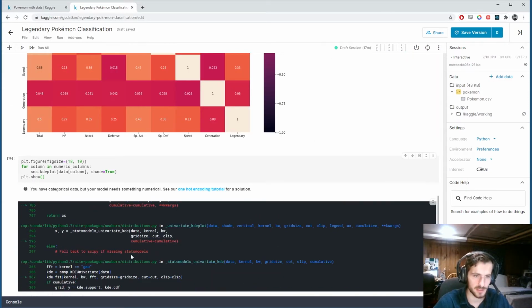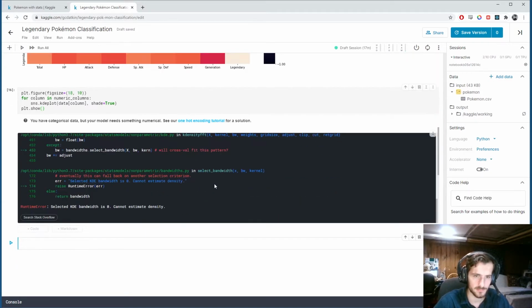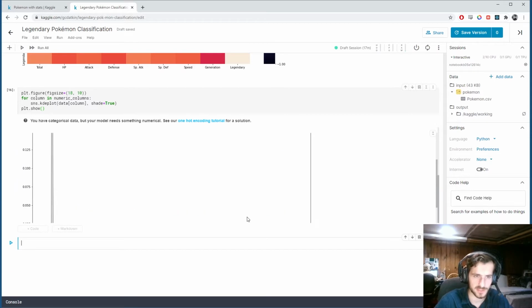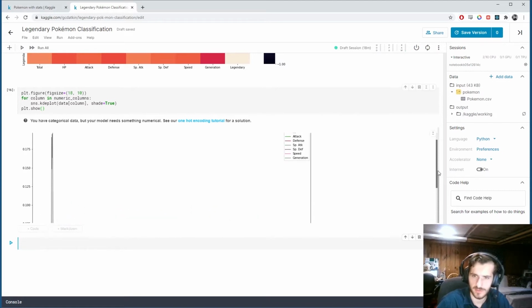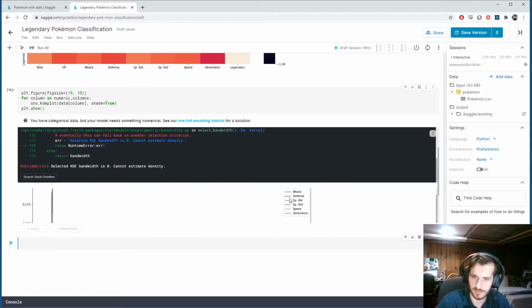So we get an error. What's the problem? Oh yeah, but we still see the plot a little. So you can see what I'm talking about. Why is it like this? Anyway, you see there's this really tight distribution and this really long distribution for, wow, I can't see it all at once.